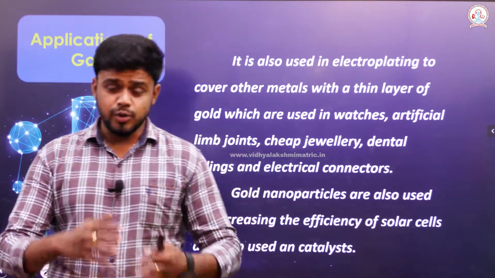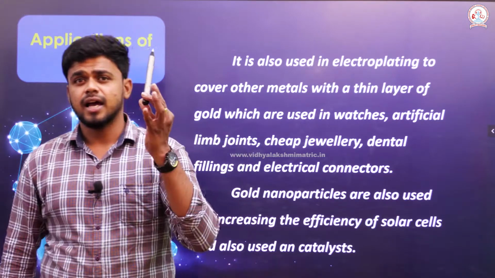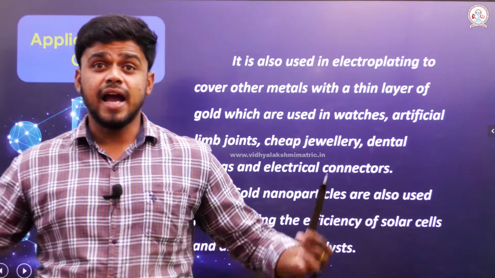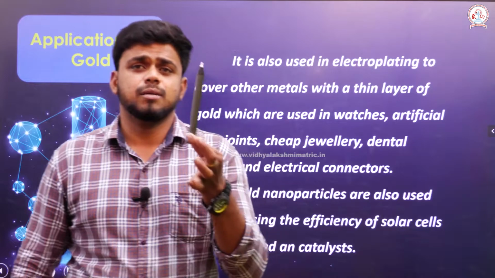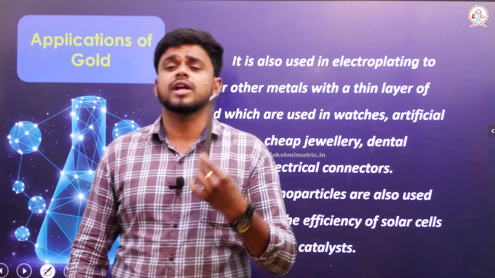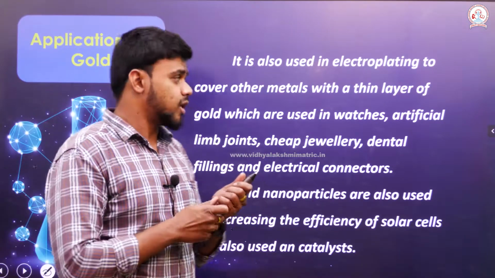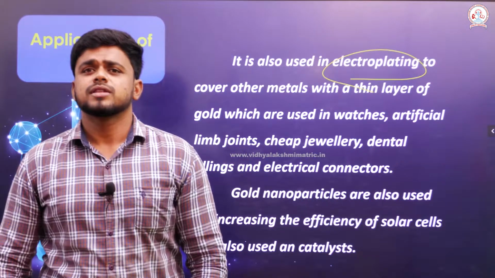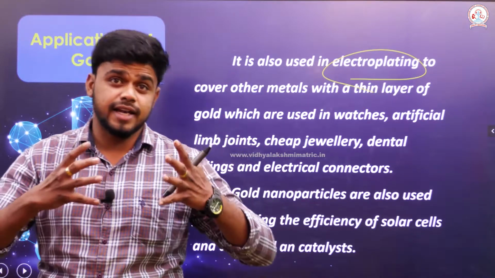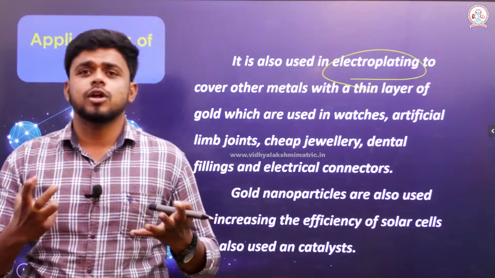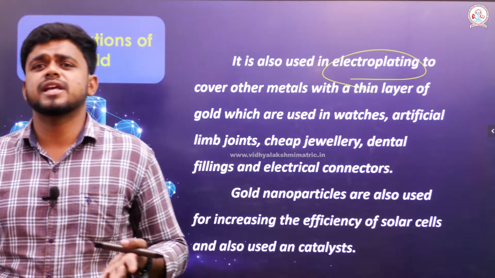Then, in order to electroplate: I do not have lots of money to buy a golden pen, but if I have money to get a gold coated pen, I would use this iron pen, and with the help of electrolytic refining, I will be able to coat the top layer alone with gold. That process is called electroplating. This can be widely used for making gold coated watches, etc. Some people are capable of using gold teeth also. So, it is widely used to manufacture various jewelries.